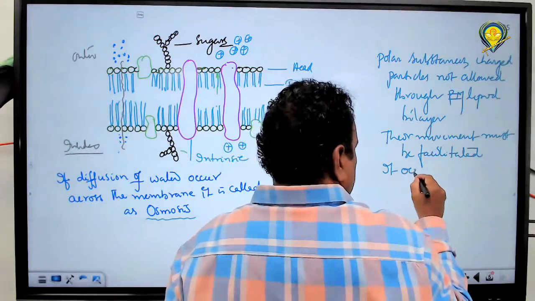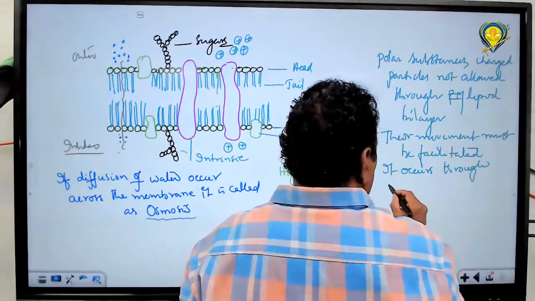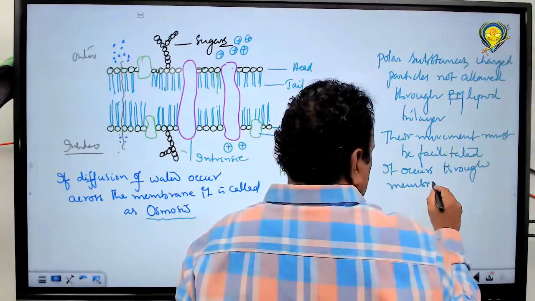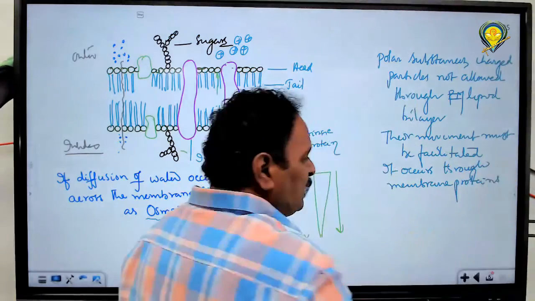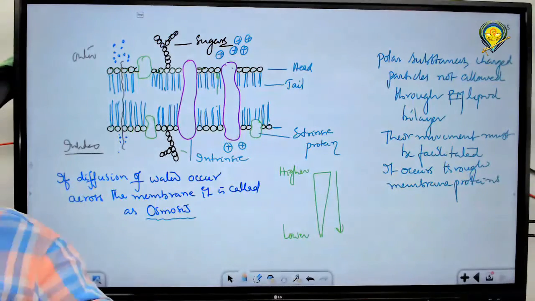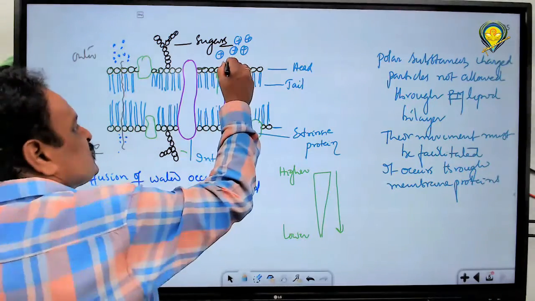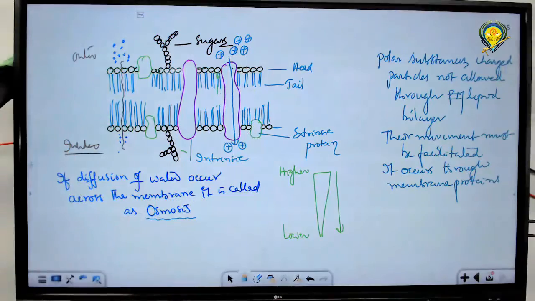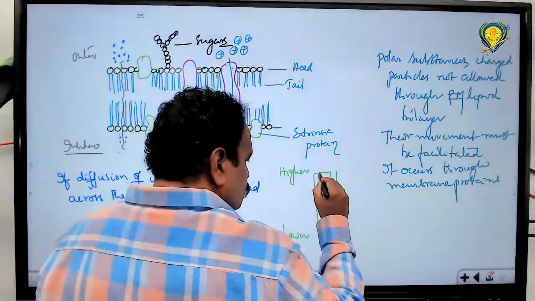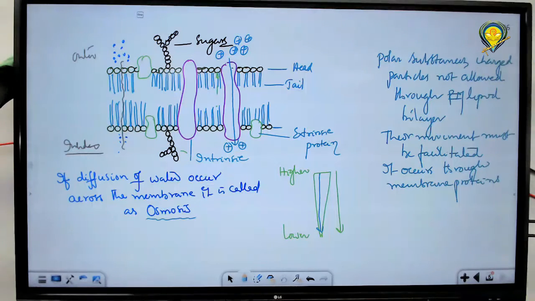It occurs through membrane proteins. So membrane proteins help the movement of such ions, not the lipid bilayer. So the movement of such ions takes place through the membrane proteins, same from the region of higher concentration to lower concentration without the expenditure of energy.